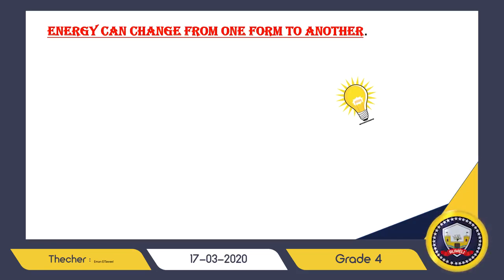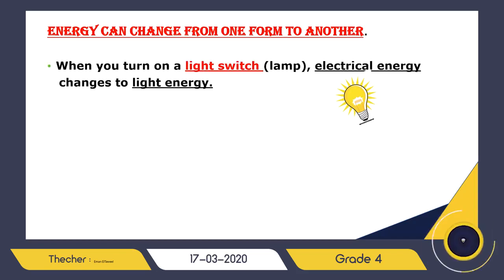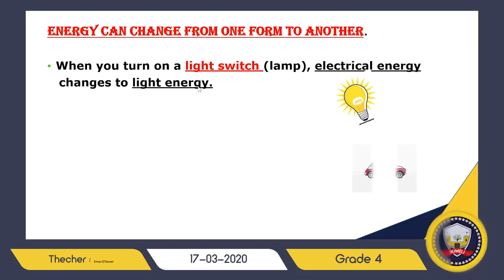So the light bulb or the electric lamp uses electric energy to produce light energy. So when you turn on a light switch or a lamp, electrical energy changes to light energy. So in this case, energy can change from one form to another. Let's see another example.